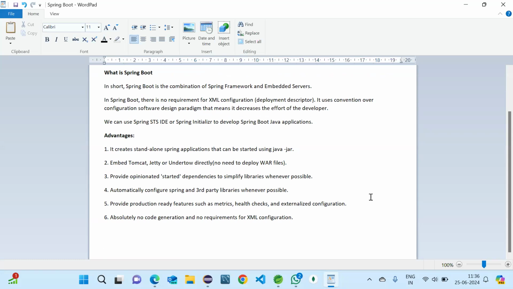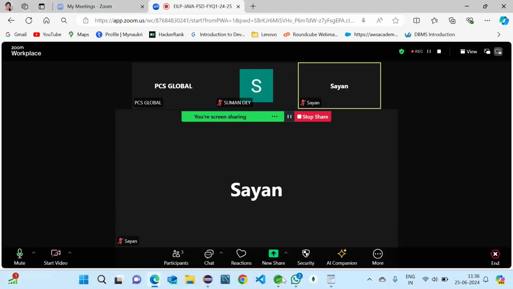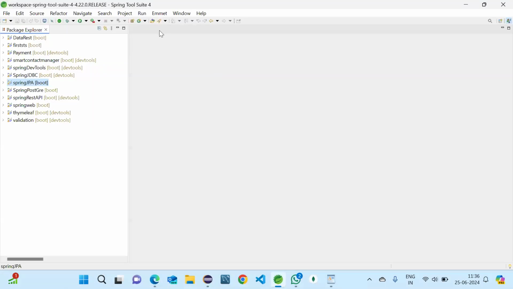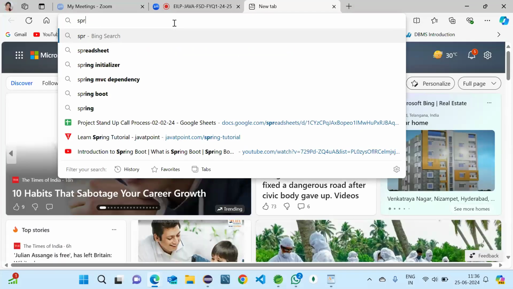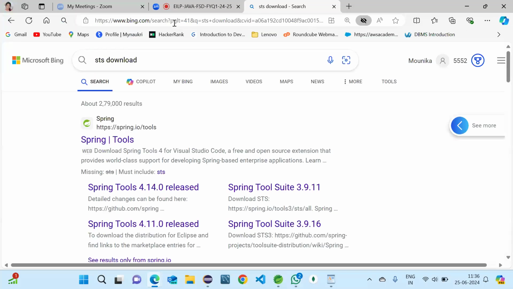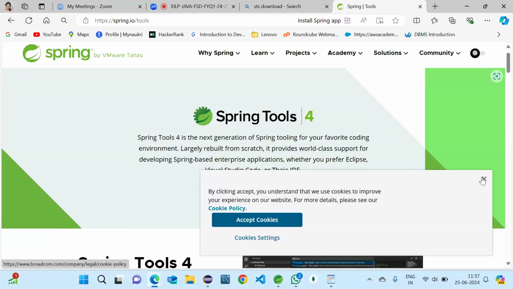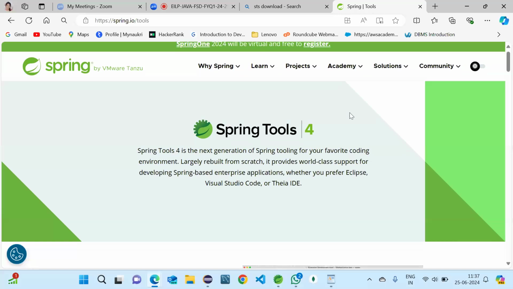The main thing we need is to install Spring Toolsuite, which will look like this. It is almost like Eclipse, but the name is Spring Toolsuite and it has features related to Spring Boot. You can download it from any website by searching for STS download. If you are facing any issues, there are many videos on how to configure it also, so you can go through any of those and download.